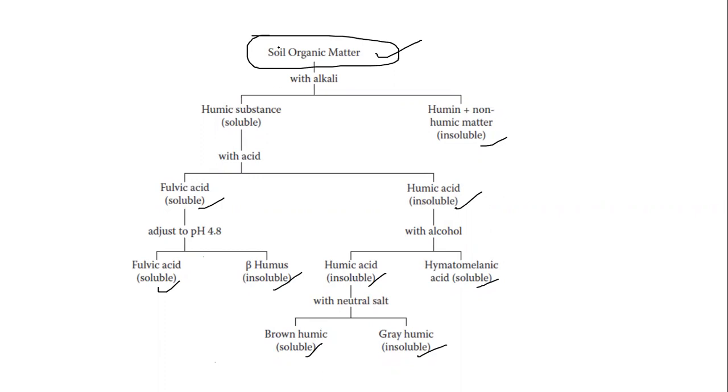So this is what we usually see in many regular textbooks. We can see this type of fractionation of humus, which is soluble or not soluble. That's the only thing we have to remember, which one is soluble in which component, which one is not soluble in which component. This is regarding the humic substances.